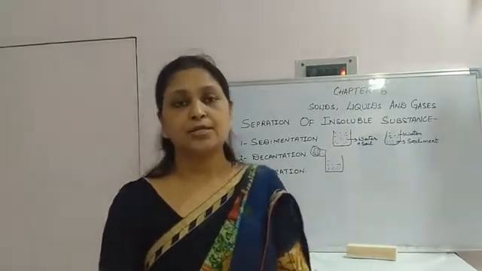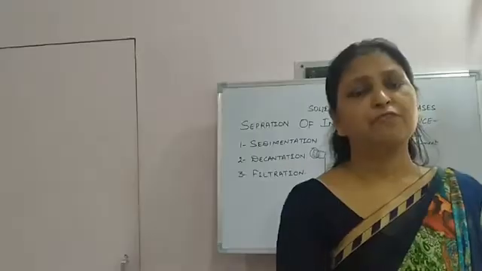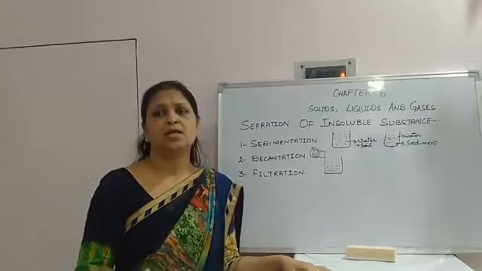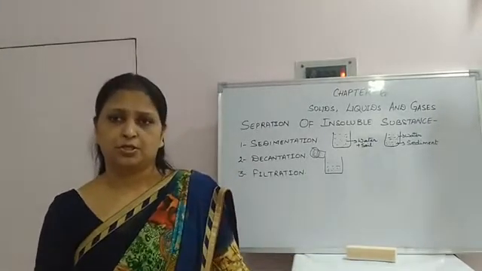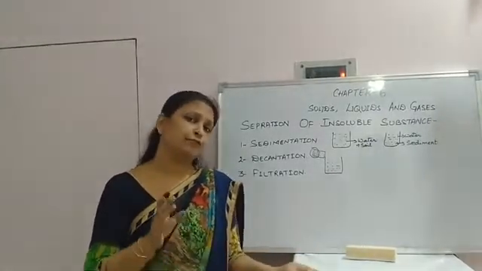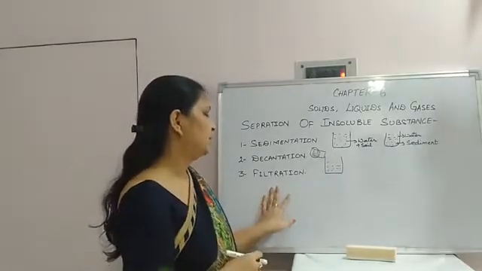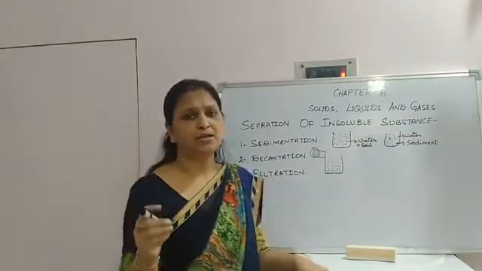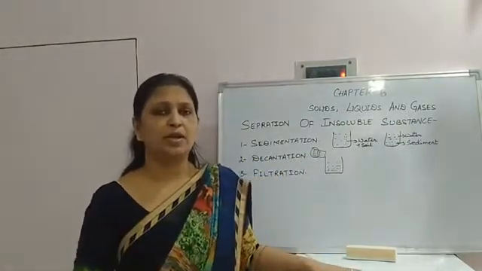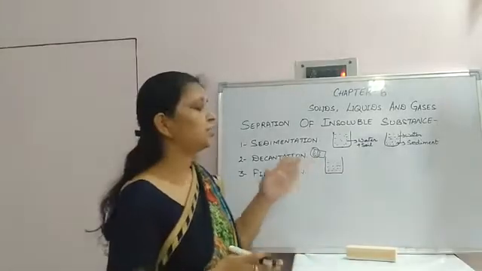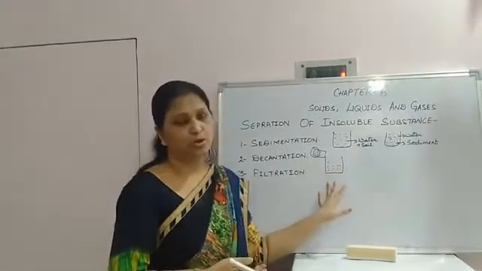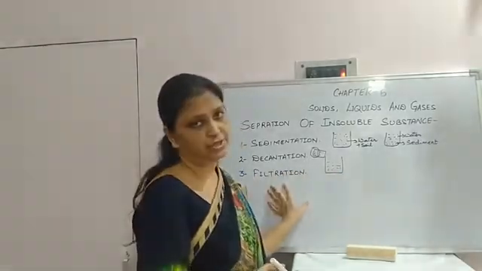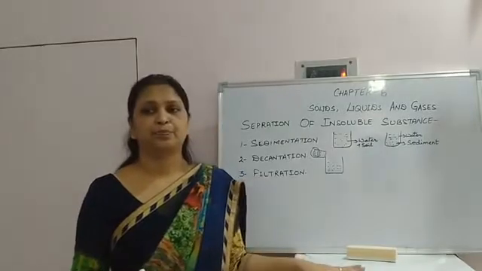Now the third point is filtration. Very fine particles or very fine insoluble substances that remain in water are removed by the filtration method. Means when you do the decantation, some small particles which are insoluble and not settled properly come into this water. This water is not clear now, but by doing the filtration, it becomes very clean.